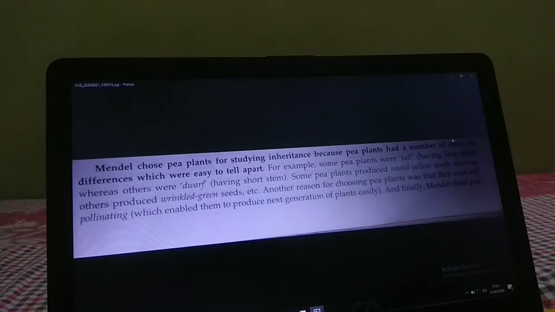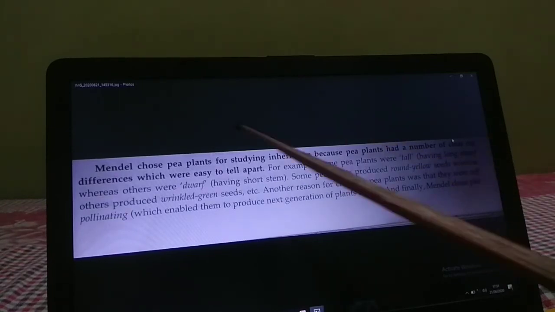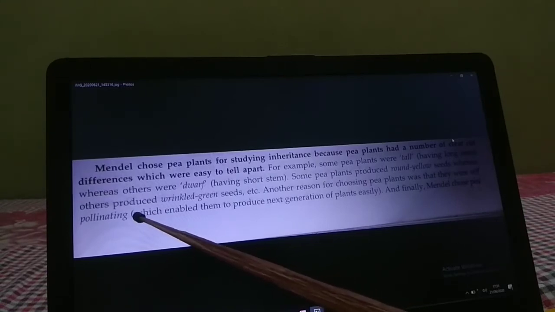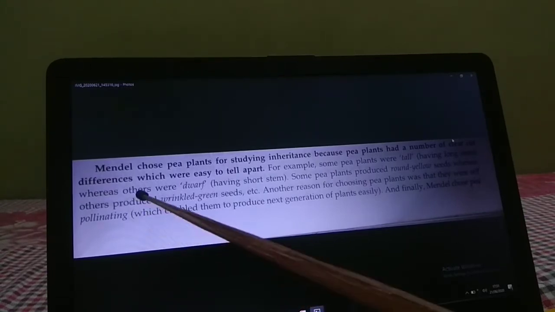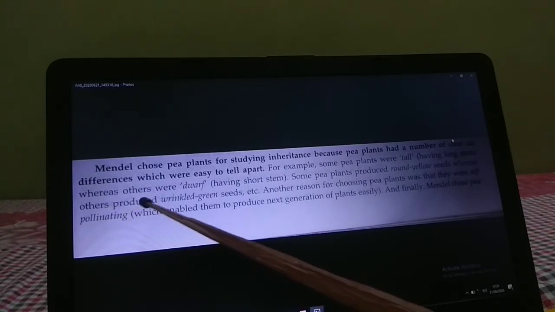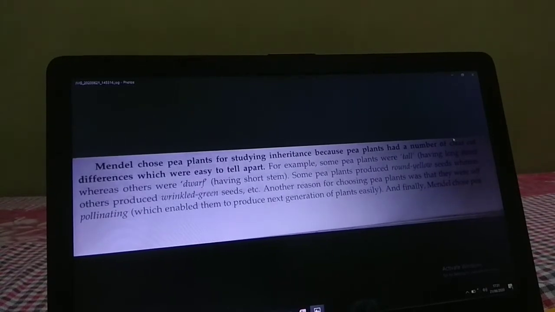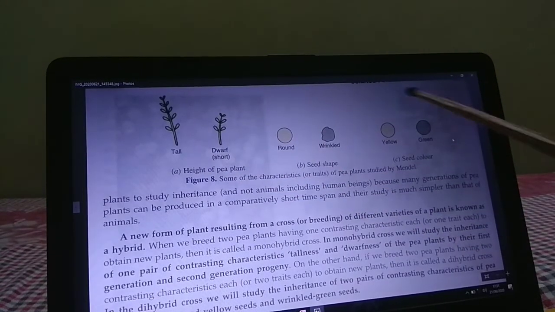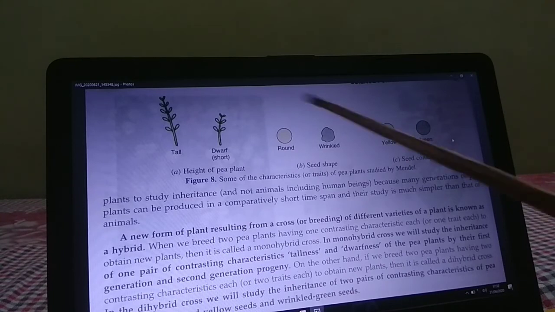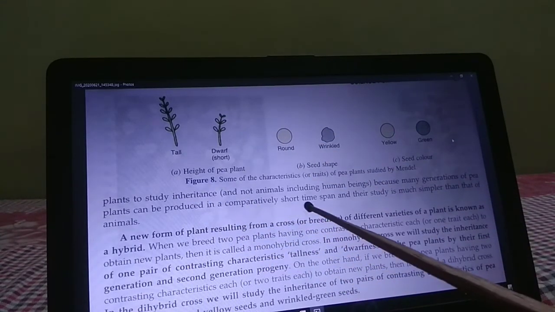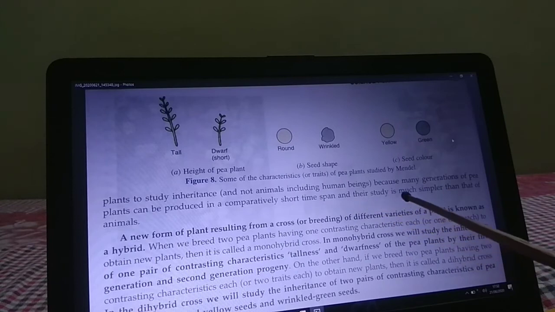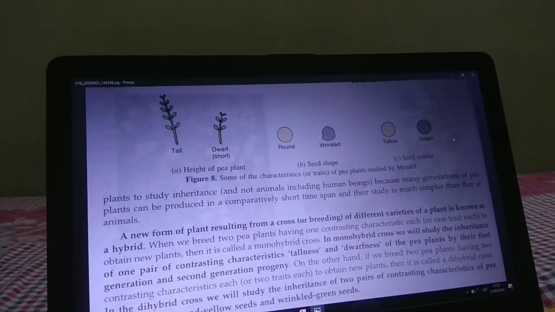Another reason for choosing pea plants was that they were self-pollinating. Children, you all know pollination, the transfer of pollen grains from the anther to the stigma of the flower. So finally Mendel chose the pea plant for his experiment. To study inheritance, many generations of pea plants can be produced in a comparatively short time span, and their study is much simpler than that of animals. So, Mendel chose the pea plant for his experiment.